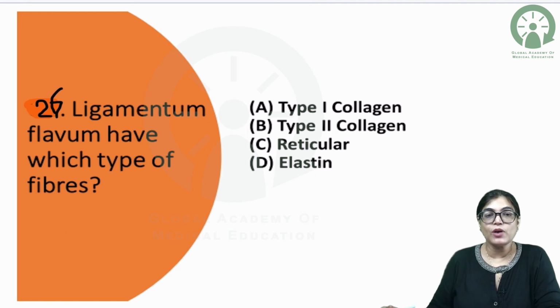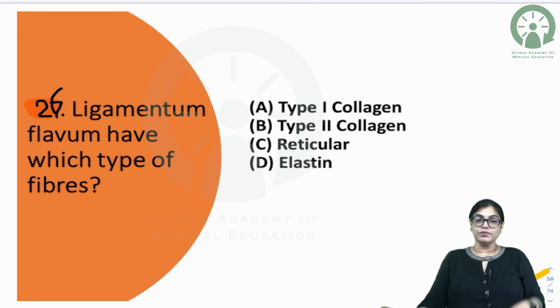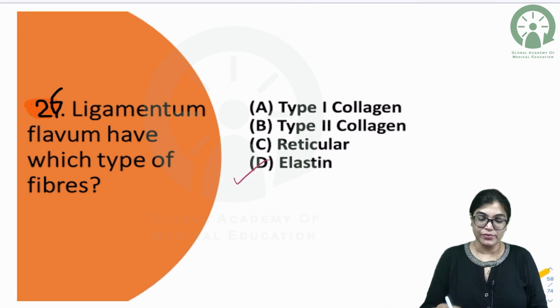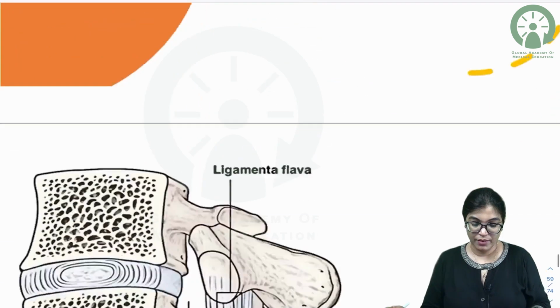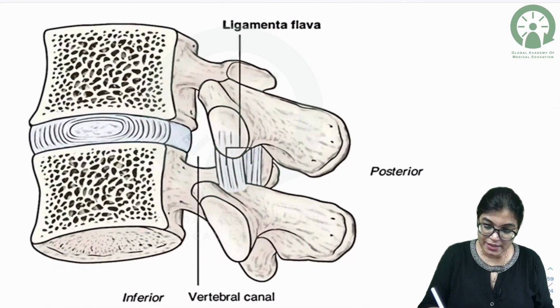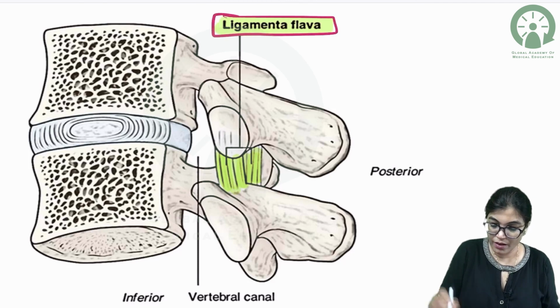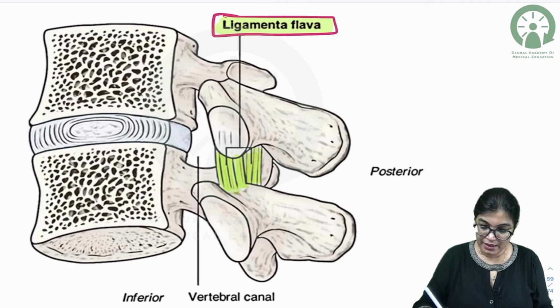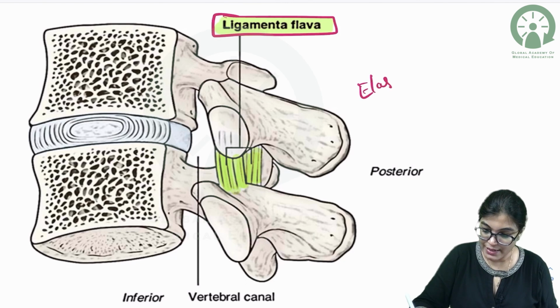The maximum number. Actually, ligamentum flavum provides elasticity to the adjacent lamina of the vertebrae, and it has elastin fiber. So the major component of ligamentum flavum is elastin fiber. So definitely the correct answer will be elastin. Just see here, this is the ligamentum flavum which is shown here, and it is connecting the adjacent lamina of the vertebrae and contains more elastin fibers.